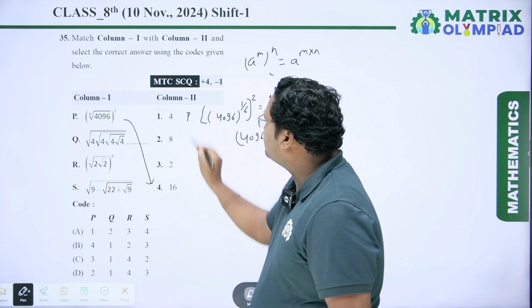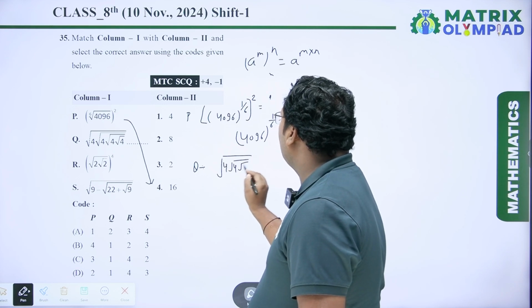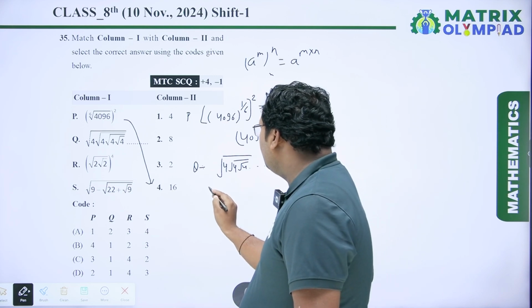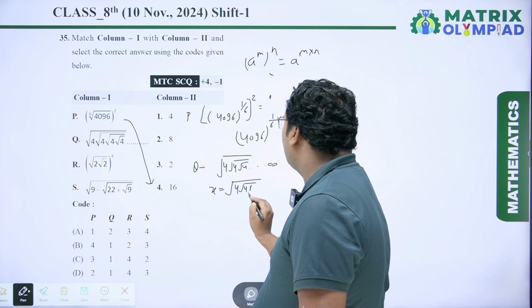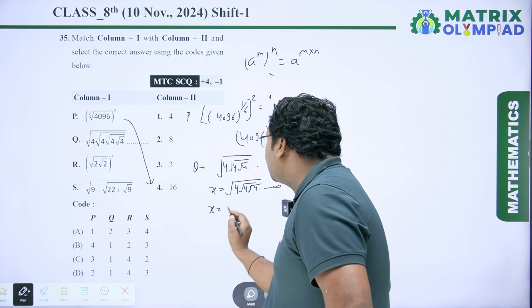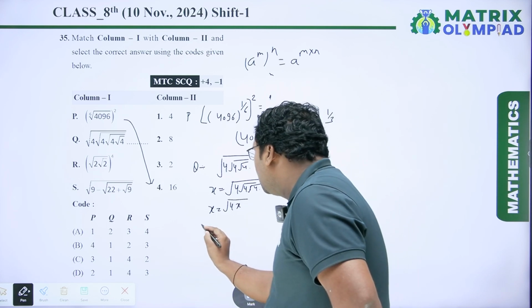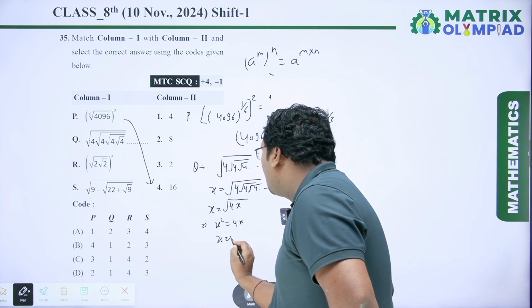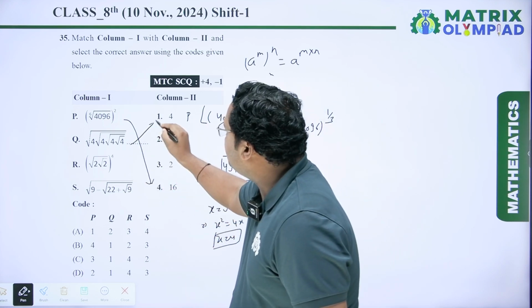Next is under root of 4 up to infinite times is given. So first of all, we have to assume this number is equal to x. So x equal to under root of 4 up to infinite times. Here we can write x equal to under root of 4 into x. Now squaring on both sides, we will get x square equal to 4x or x equal to 4. So this will be equal to 4. So for Q, first one is true.